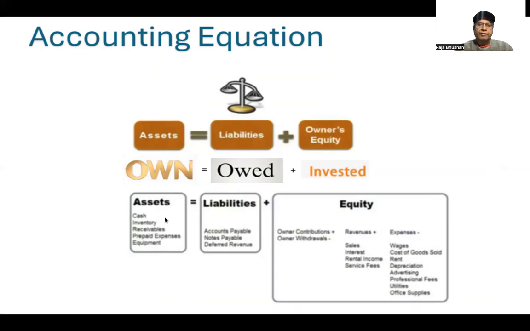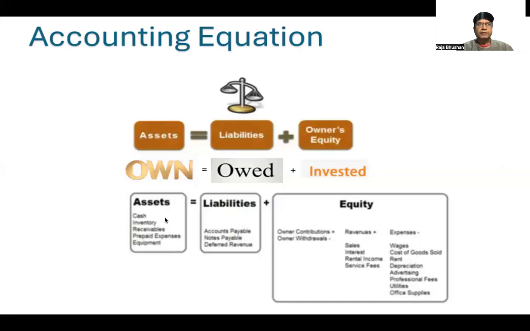Coming to deferred revenue. What is deferred revenue? All of us know revenue is income. But here we are calling it a liability and classifying it as deferred revenue. That means the revenue which we are going to receive is deferred. For example, Apple iPhone 17 is going to be launched. And you have to make a pre-booking and you have to make some deposit.